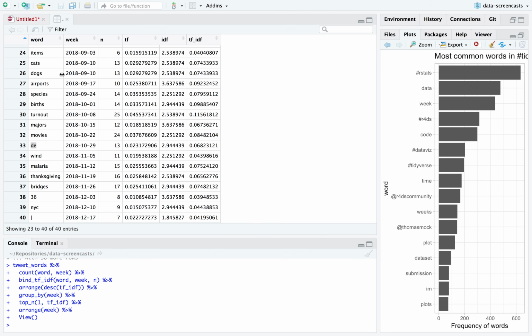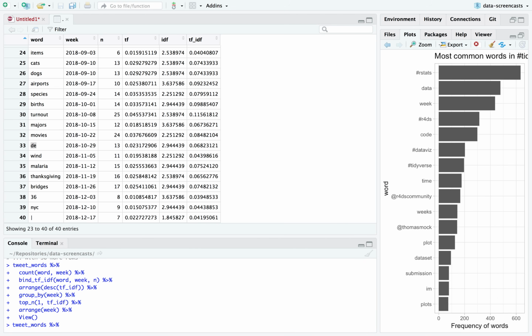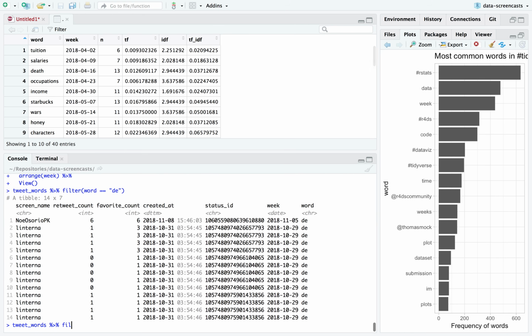Let me see. Let's stop word meaning of. Let's see. If I actually say filter word equals DE, and I'm going to do something quickly. What I'm going to do is say, take your tweet words, group by status, filter DE in word.